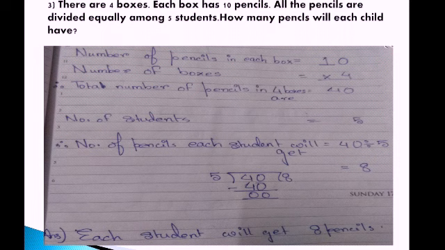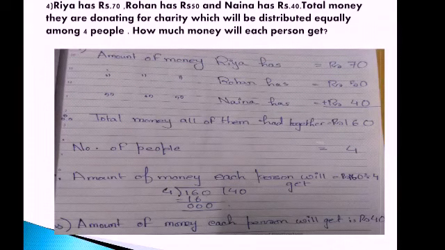Now again I am saying you have to show the working out. So since we got the answer 8, now we have to write our closing statement. So the answer is: each student will get 8 pencils. Clear?